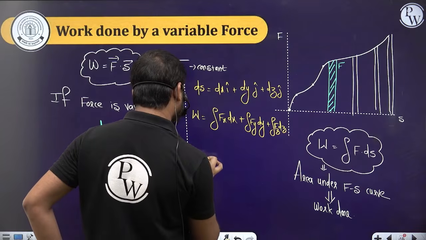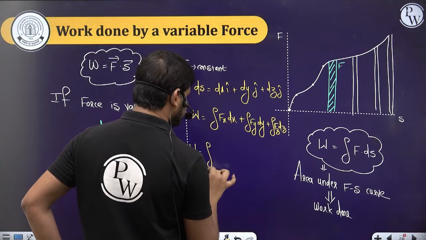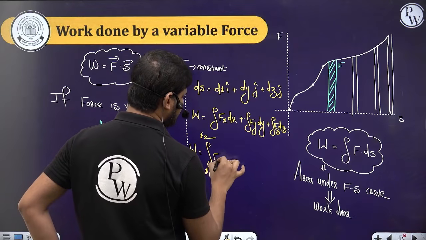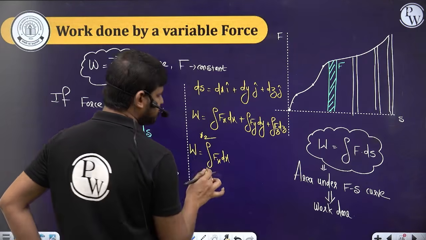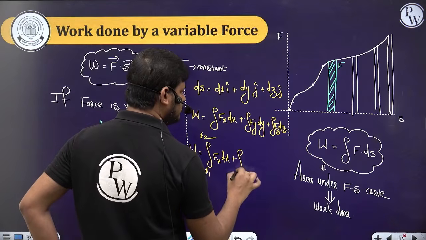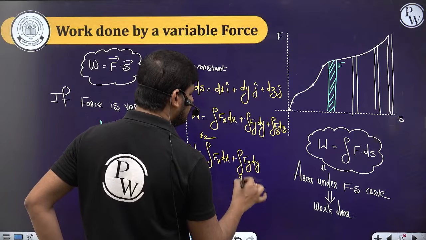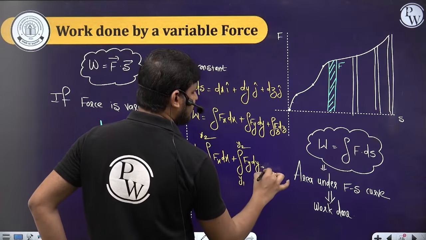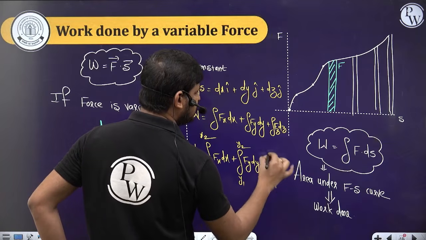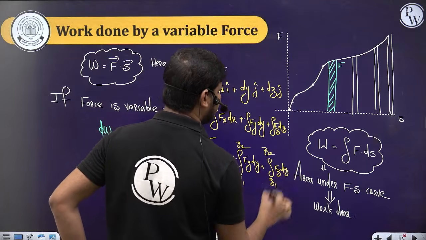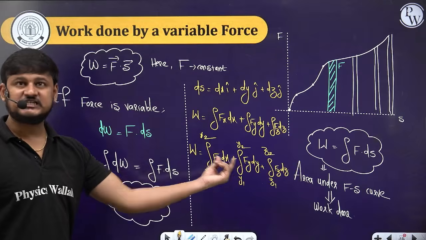Therefore the work done, let's suppose it is displaced in the x direction from x1 to x2. So we can write the integral of Fx dx from x1 to x2, and the integral of Fy dy from y1 to y2 in the y direction, and then the integral from z1 to z2 of Fz dz in the z direction.